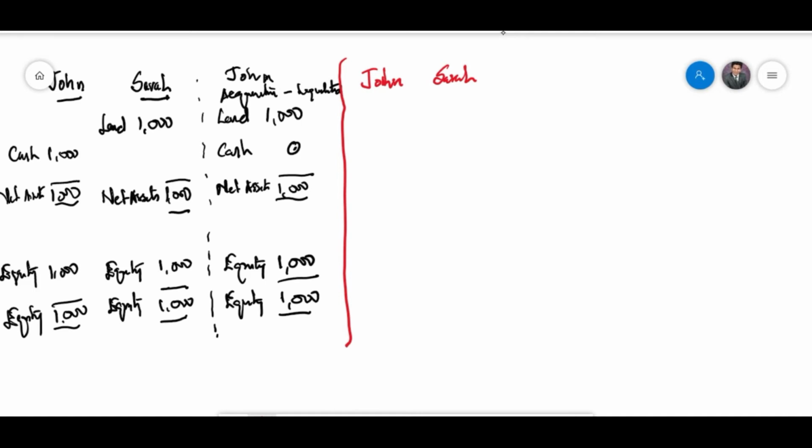So Sarah got the land of $1,000 and John got cash of $1,000, and there's no cash here, and the net asset value is $1,000. In both situations, it's $1,000, and John's equity is $1,000 and Sarah's equity is $1,000. This is the original position.